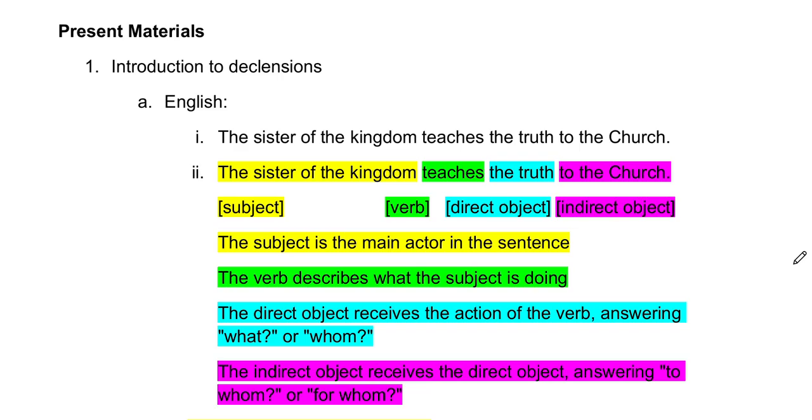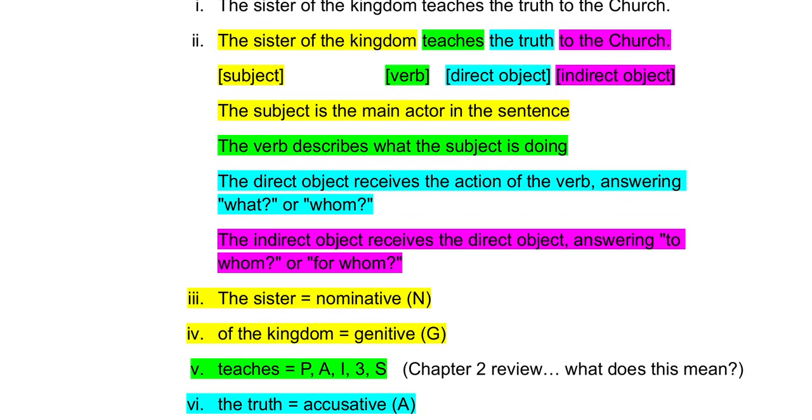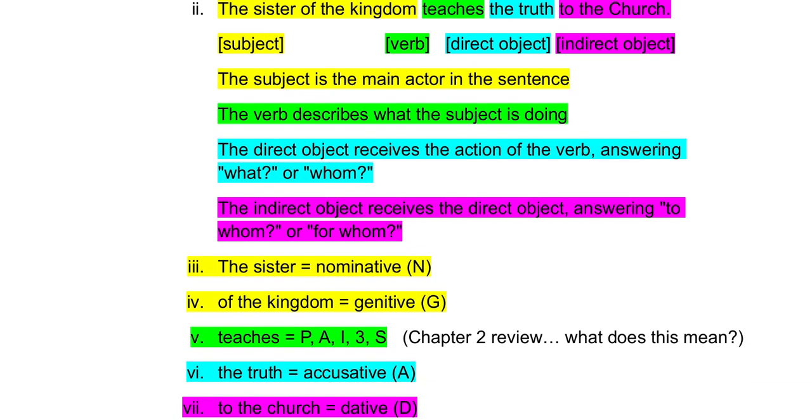The indirect object then receives the direct object, answering to whom or for whom. So she's teaching the truth. Who is she teaching the truth to? She's teaching it to the church. Any questions with that? This whole lesson is a series of building blocks, so I want to make sure you have that done before we move on. Okay, no questions.